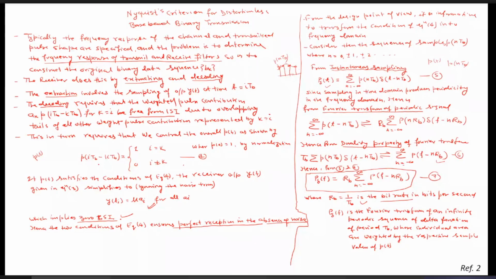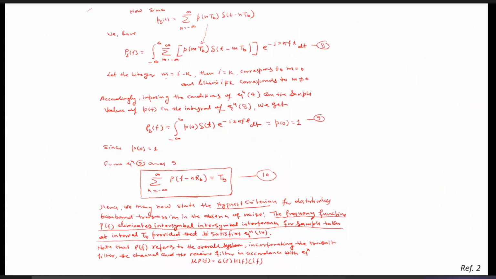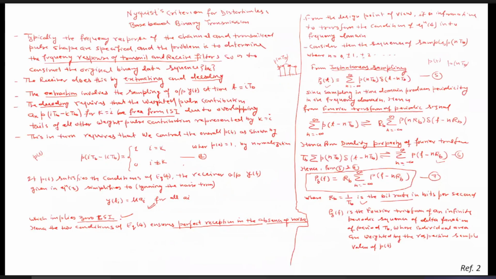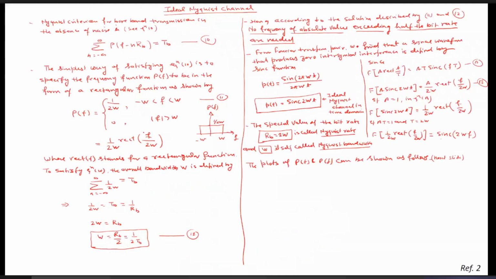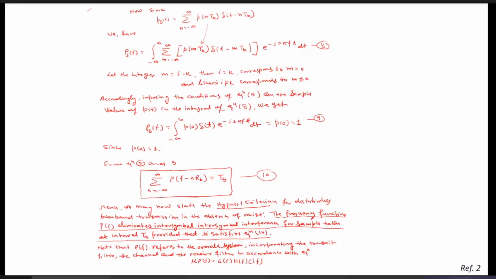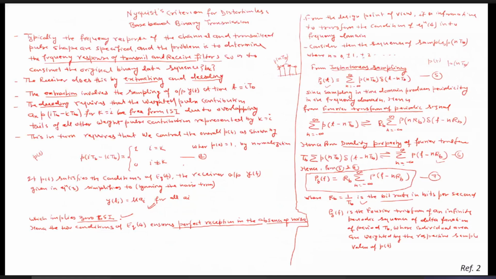So here in this expression you can see P and TB is written. That's why we have P(m TB), where we have taken delta t minus m TB, e to the power minus j 2 pi f t. Now, if you consider m equals i minus k, it is nothing but taking the Fourier transform of this signal, which signal? The delta of t minus (i minus k) TB, e to the power minus j 2 pi f t dt.